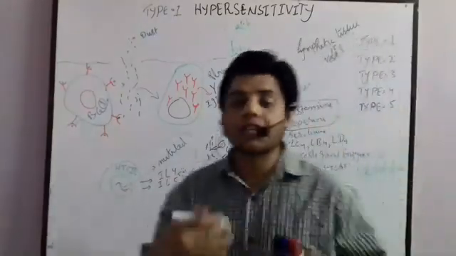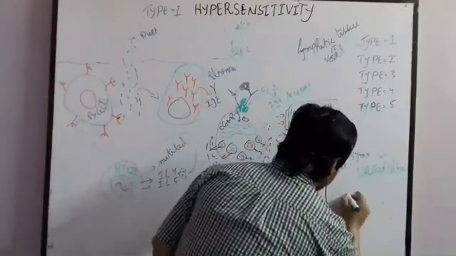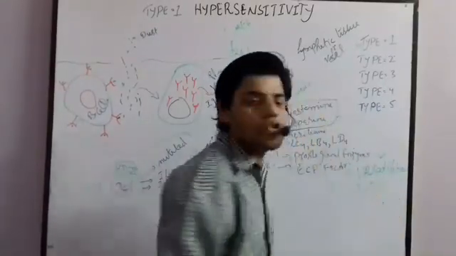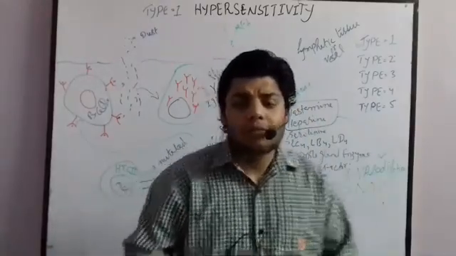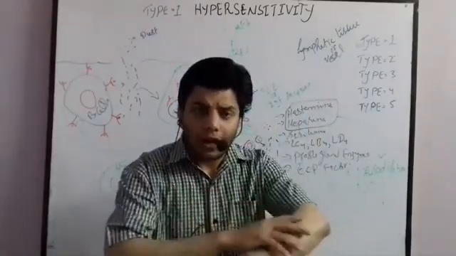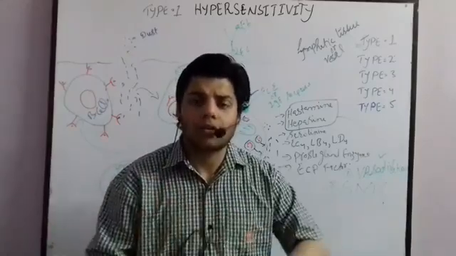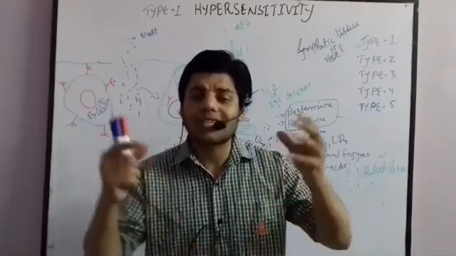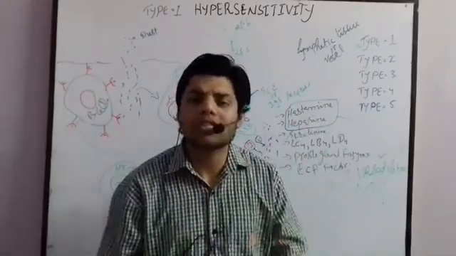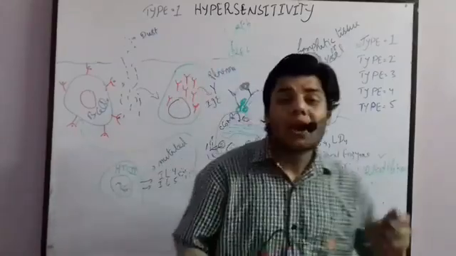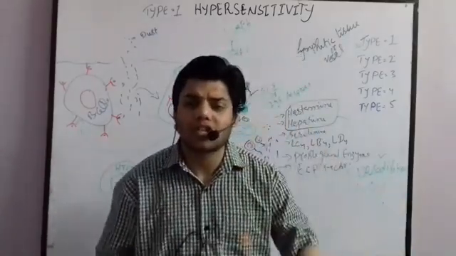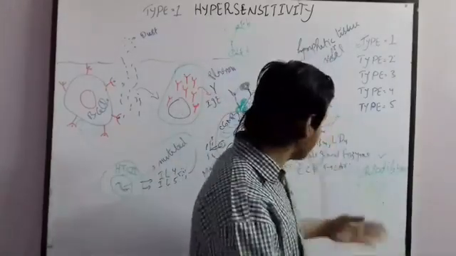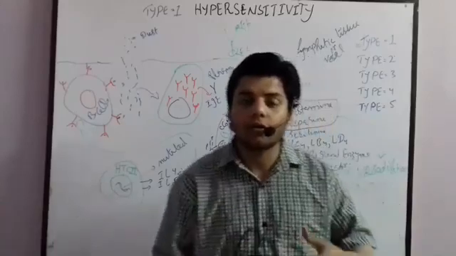Okay, they will cause vasodilation and what? And smooth muscle contraction. So let me explain each of the things. Vasodilation means when the vessels are permeable, meaning increased permeability inside the vessels happens, due to which the cells are shrunk. So this kind of phenomenon occurs. Due to this, low blood pressure occurs and circulatory disturbance or circulatory shock will happen due to this vasodilation. Next, smooth muscle contraction will also happen.